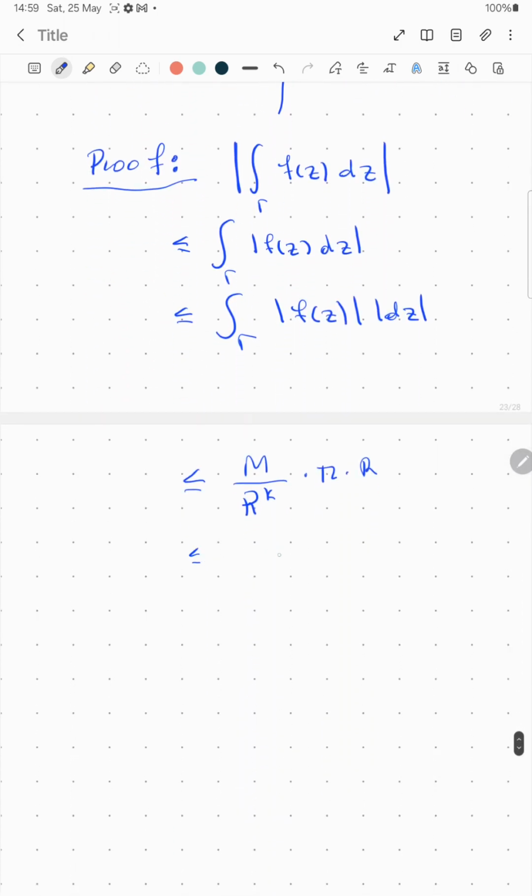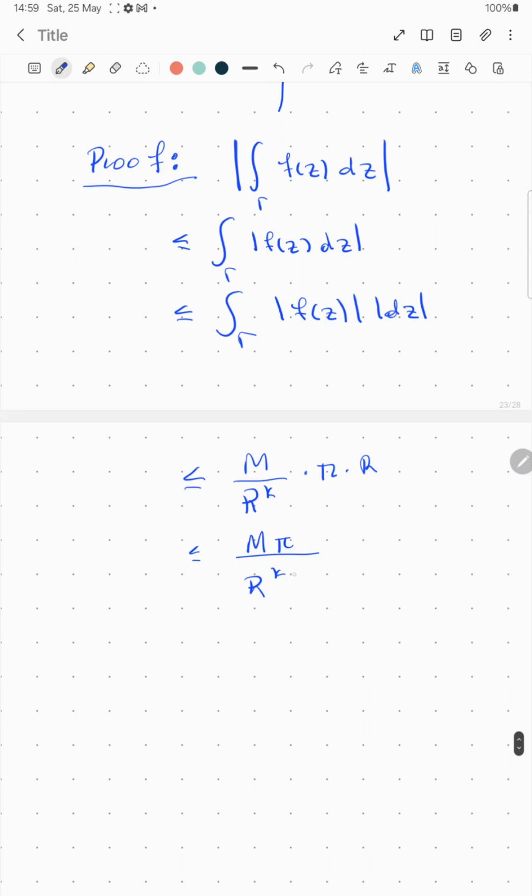How can we write this? We can write this as capital M times pi divided by r to the power of k minus 1, where k minus 1 is greater than 0, so k is greater than 1. So the modulus of the integral over Gamma of f of z dz is bounded by this quantity here on the right hand side.